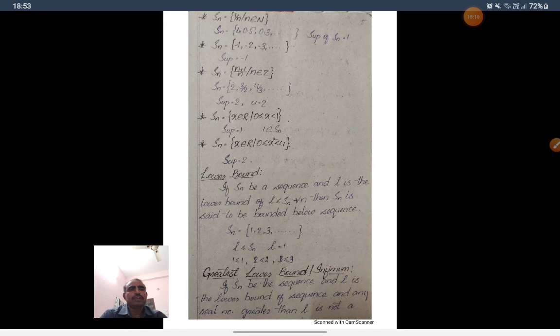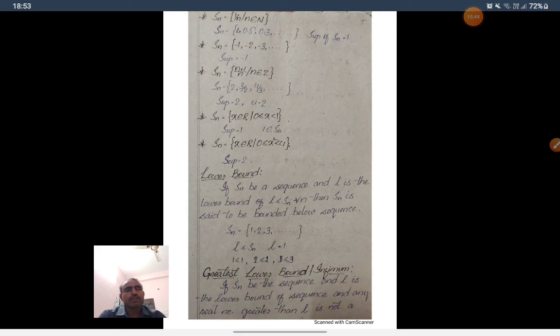Here, observe, Sn is the sequence 1, 2, 3 and so on. So it's an increasing sequence. The least value is 1 and the greatest value we can't define, because it has an infinite number of elements. So all the elements of Sn are greater than or equal to 1. So 1 is less than or equal to Sn for all n. So 1 is a lower bound. So this sequence is bounded below.